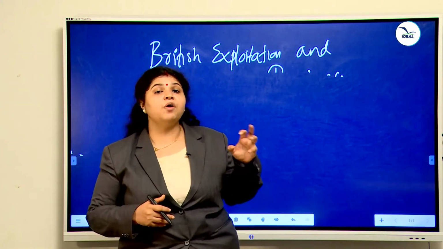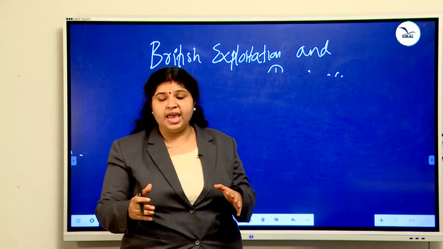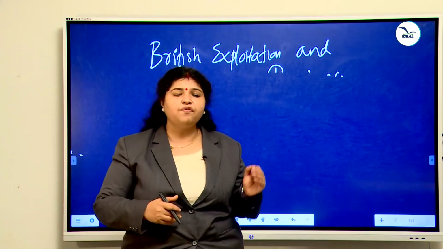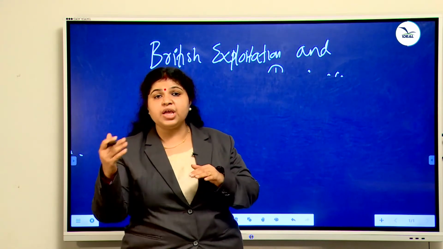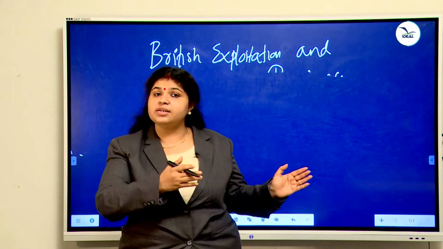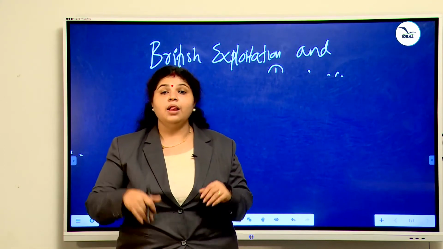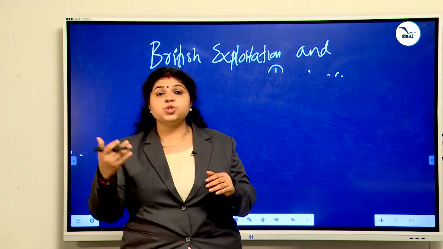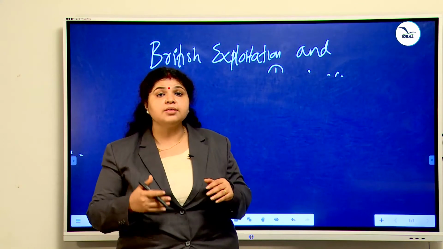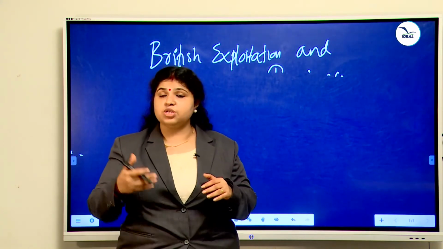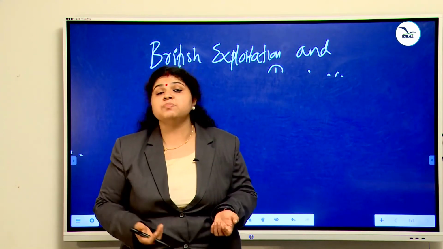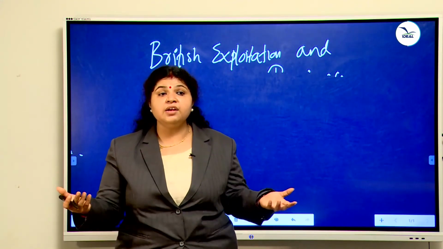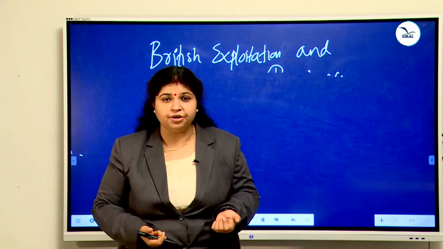But at the time of harvest, the British agents collected the indigo for a lesser amount. In this way, the British agents exploited the indigo farmers. Later, instead of natural colors, artificial colors started being used in the industrial sector. Then indigo became obsolete, but the Indian fields were full of indigo.